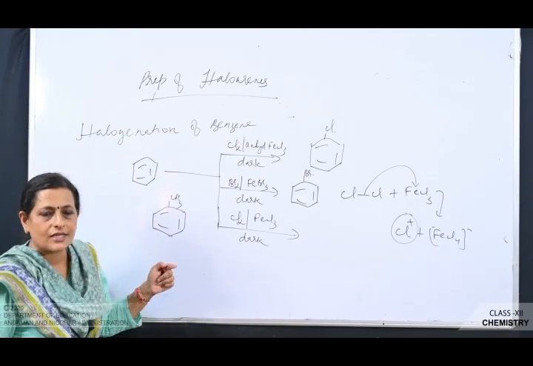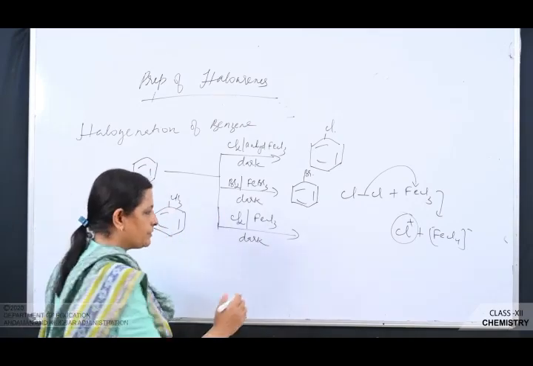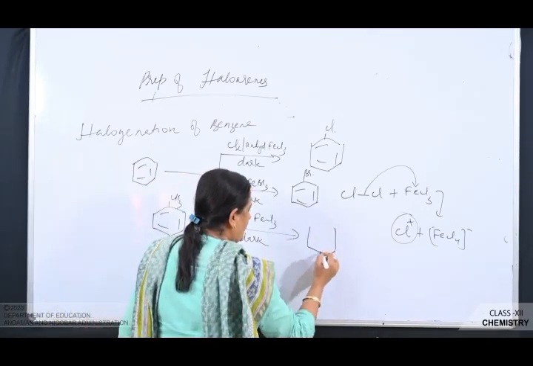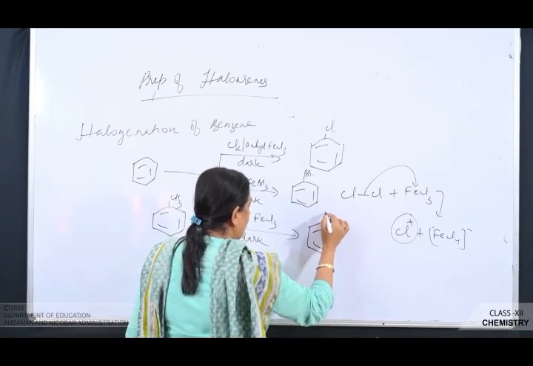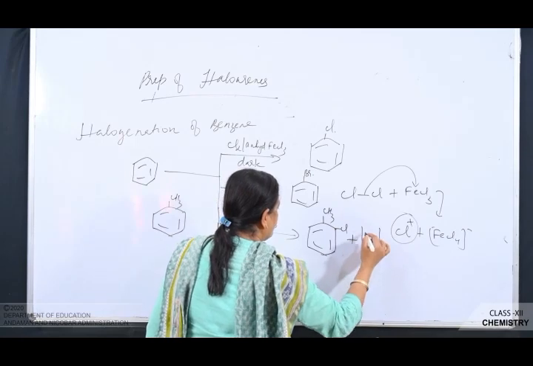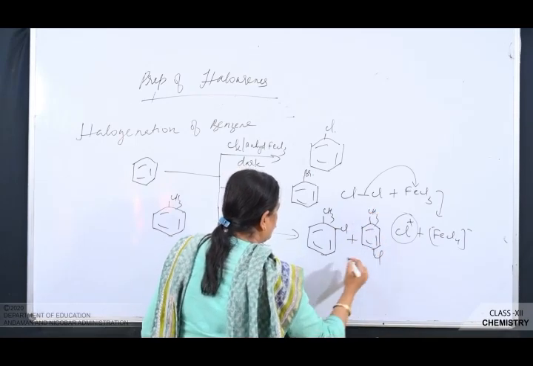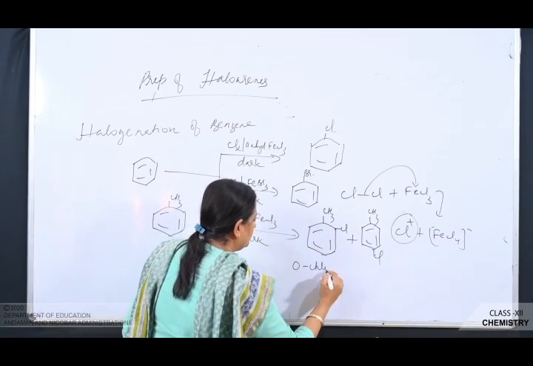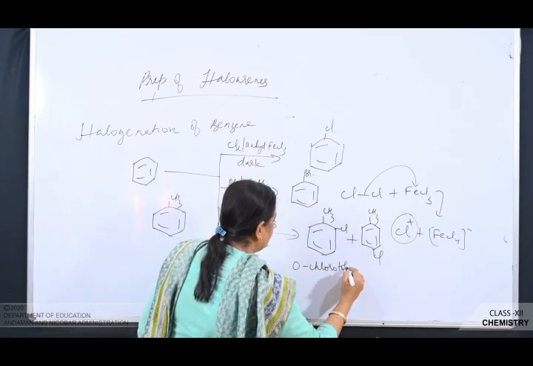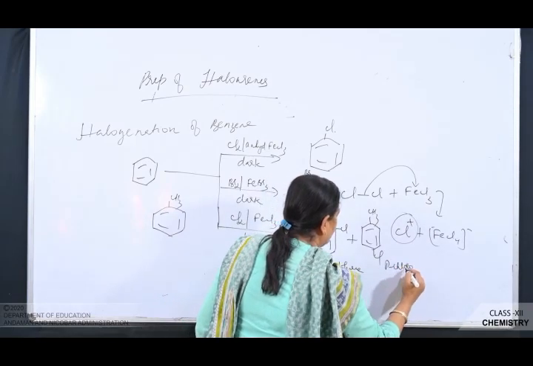So where will electrophilic substitution take place? In the ortho and para positions. So what will be the product? You get orthochlorotoluene and parachlorotoluene.